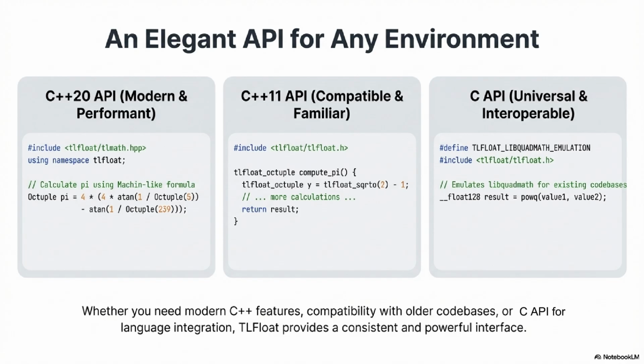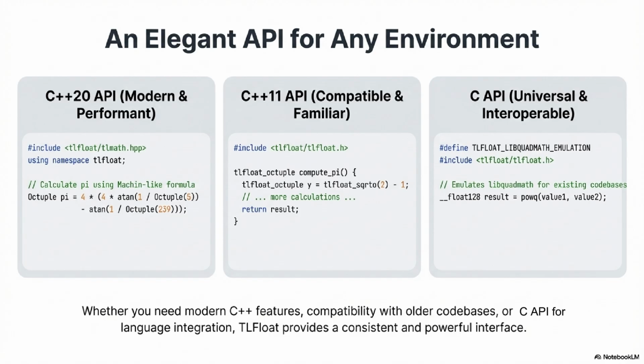But not everyone is on C++20. Exactly. So second, they maintained a C++11 compatible API for backward compatibility. This gives you the same core functionality with class wrappers and overloaded operators, but supports users on older, more stable code bases. And finally, the universal layer, the C API. This is the one for universal compatibility. It uses traditional C function calls and plain old data types, like TLFloatQuad and TLFloatOctuple. This layer is absolutely essential for integration with any language that supports a C foreign function interface. So think Python, Fortran, Java. Any of them. You can call into TLFloat from pretty much anywhere.